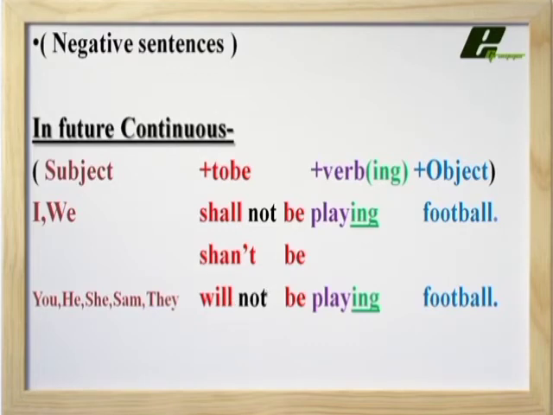So we put not between will and be. Only this we have to do in negative sentences. And in the place of will not, we can write won't. So we can write you won't be playing, or they won't be playing football. It's very simple.